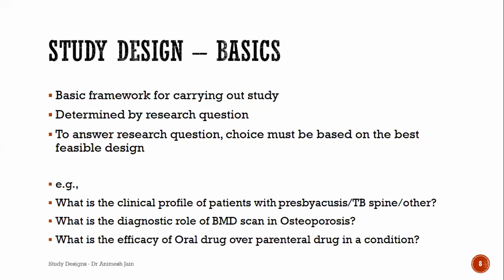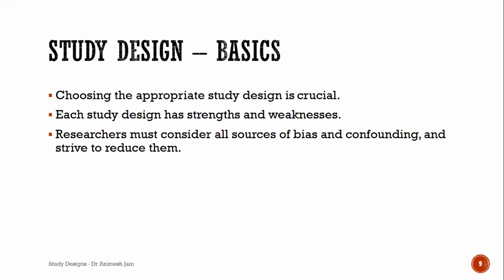Or maybe I want to see two types of administration of drugs, oral administration or a parenteral administration, and how the efficacy will vary. If I want to compare this, these are some of the things, and each of these will lead me to decide which type of study I would like to do. So again, it's very important that we choose the appropriate study design to answer the question which I have taken up.